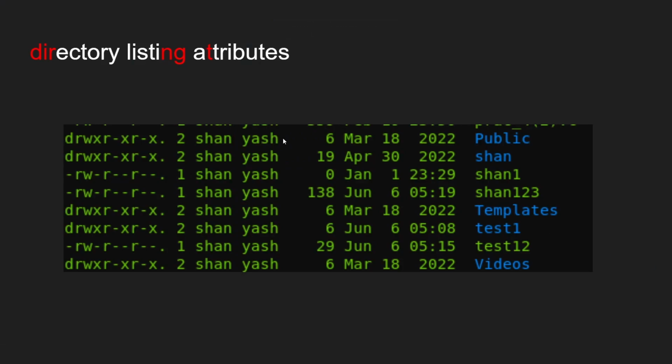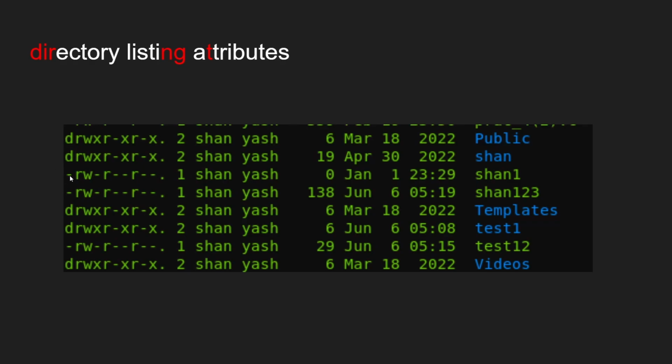So yeah, this is my Linux terminal, and this is how it is displayed when you type the ls -l or ls -ltr command. Because the ls -l and ls -ltr commands display more detail about the file type, the links, the owners and all those details also. So here if the first letter is d, then it means that the file is a directory. That's why it stands for d.